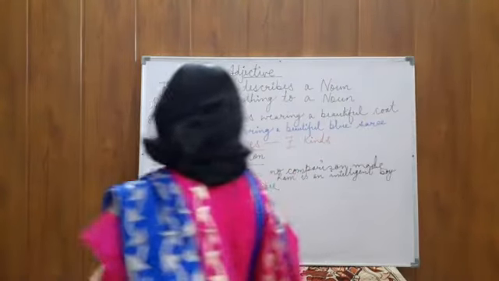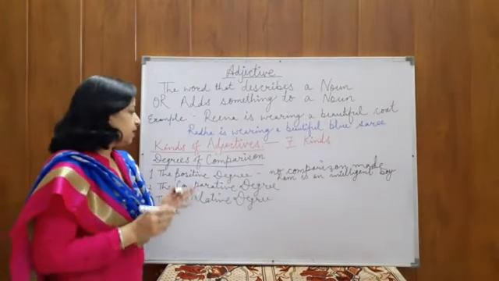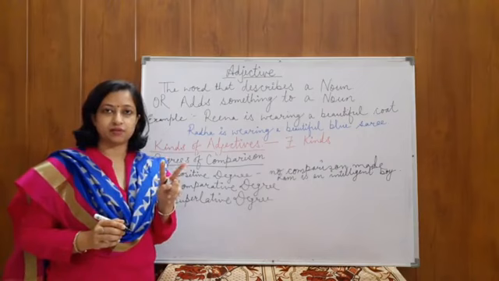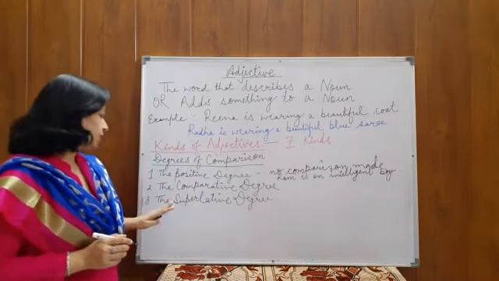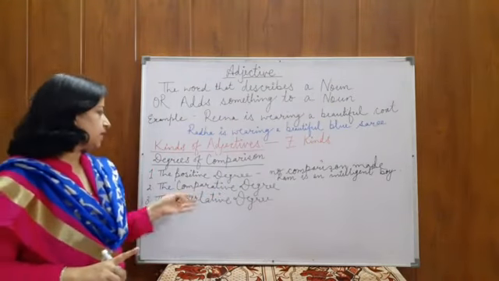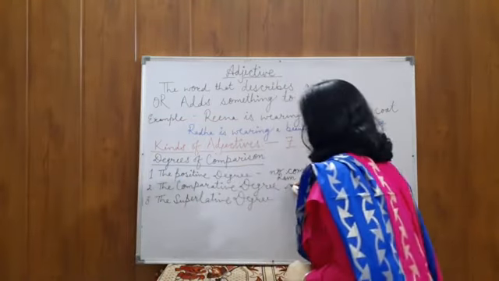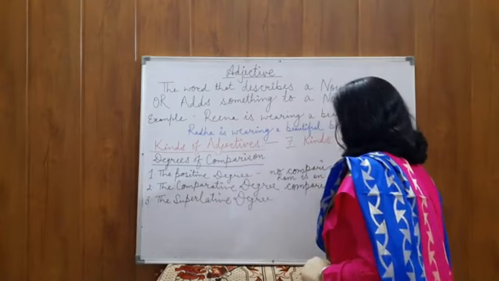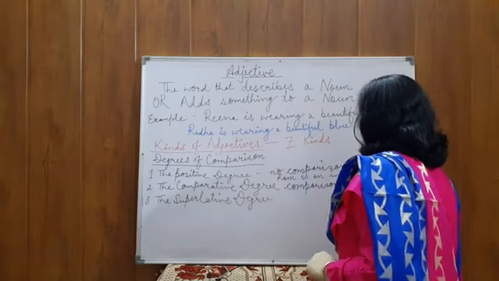The second is the comparative degree. The comparative degree is used when there is a comparison between two things or two objects, two persons. Okay? When there is a comparison between two objects, two things, two persons, comparative degree is used. So we'll write here comparison between two.